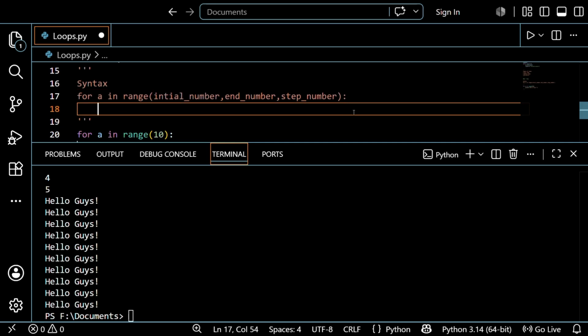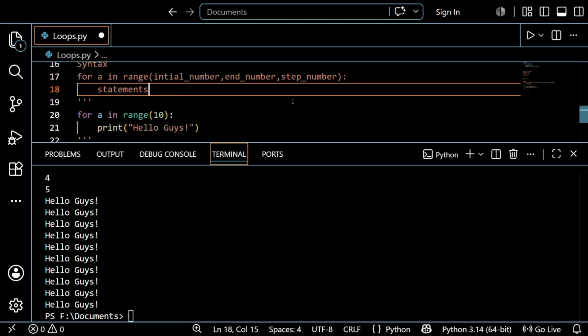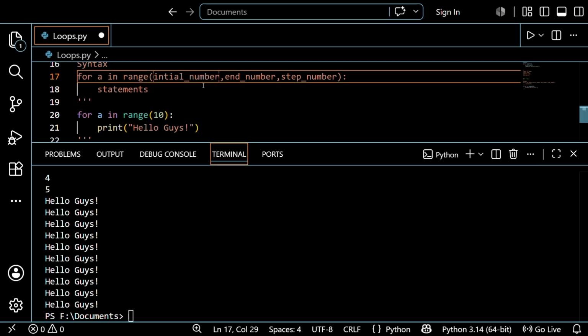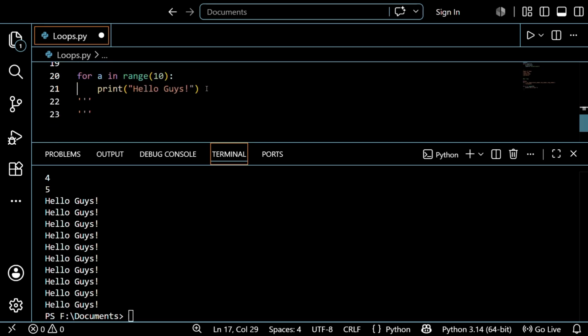After this, you should write the statements, right? So this is the syntax of the for loop, guys, don't need to worry. I will explain what the initial number, n number, and step number are. If you didn't give the initial number, it will start automatically with 0, guys. So don't need to worry about it.